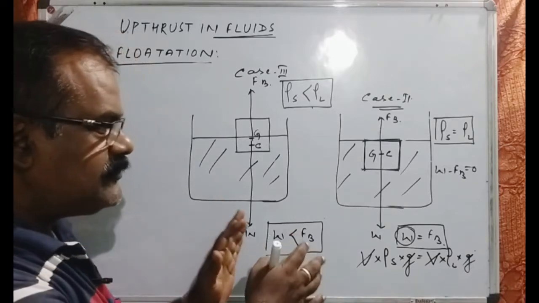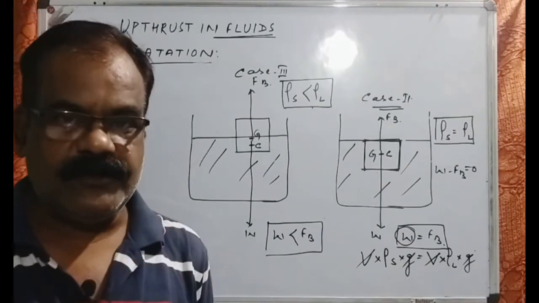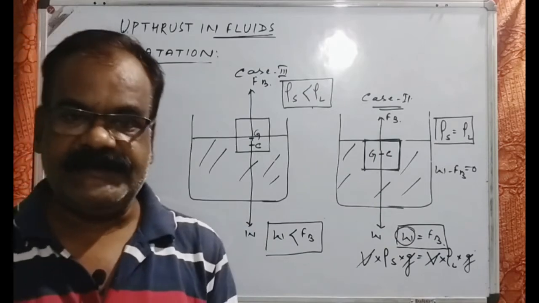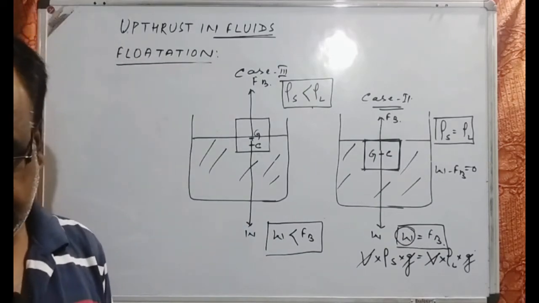So these are the conditions from which now we can reach a conclusion, an inference, which states the basic principle of flotation. What is that?